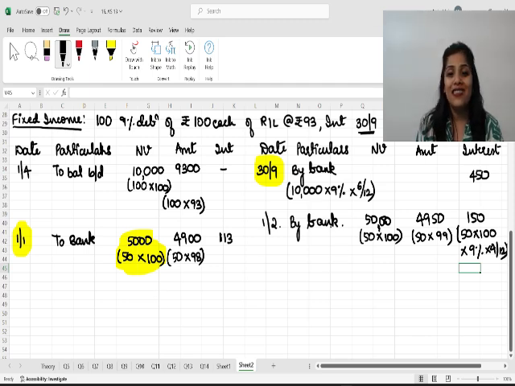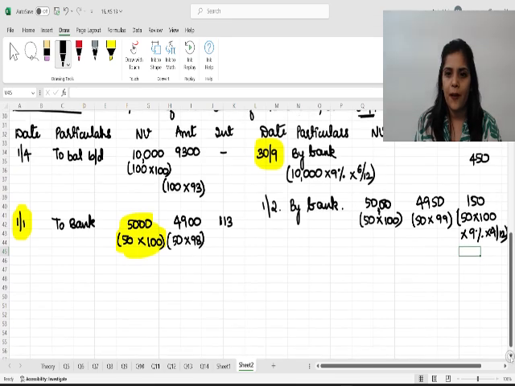Now, since we are selling, we have to calculate profit or loss also on sale. How to calculate profit or loss?